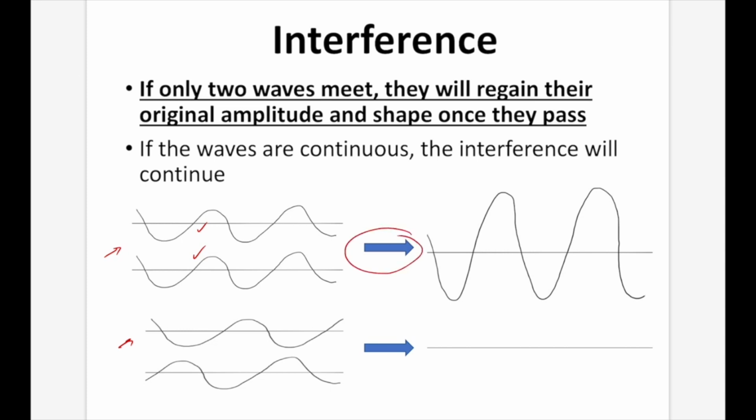However, if it's destructive interference, as in they're out of phase, so you get a trough meeting a crest, then what happens is you get continual nodes. So these guys are going to cancel each other out and make a node there. These guys are going to cancel each other out there and make a node there, and so on and so on. So you're going to get a flat line all the way across.